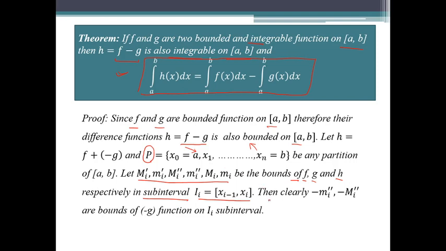And we also know that minus M_i'' and minus m_i'' will be the bounds of the function minus g(x) in the same subinterval, right?